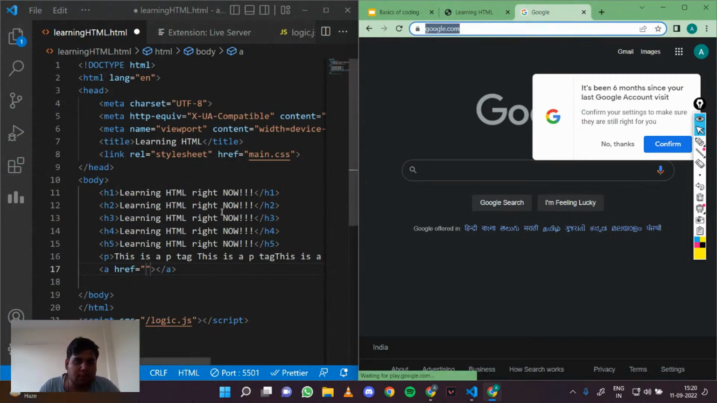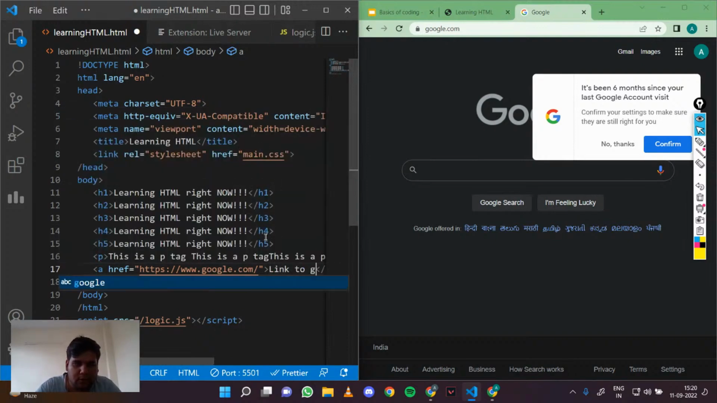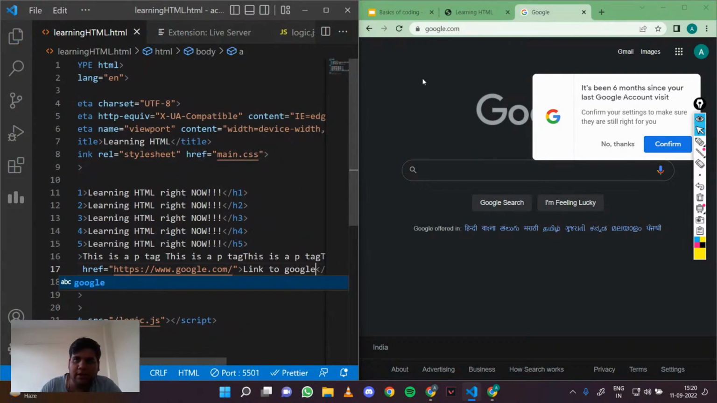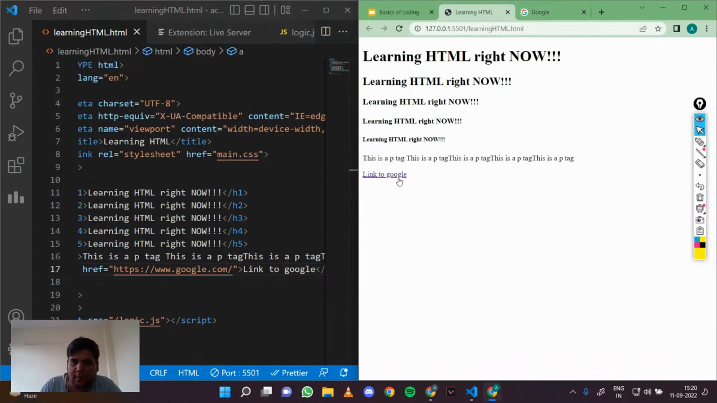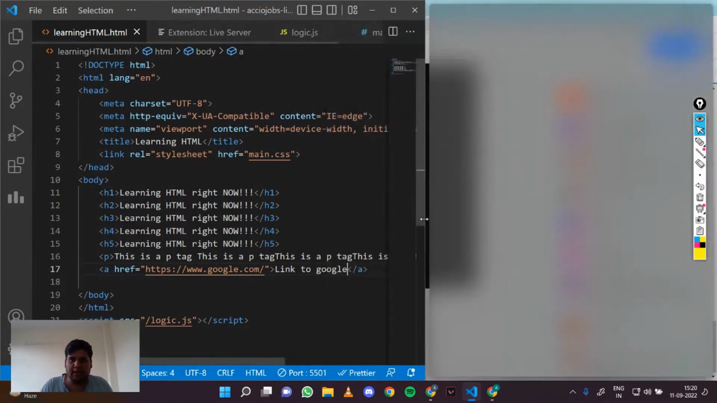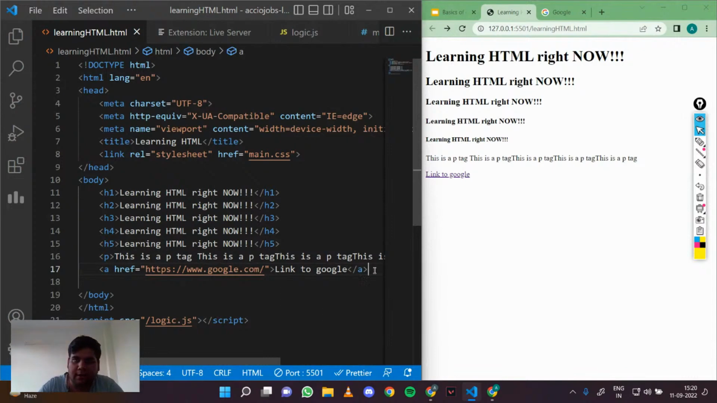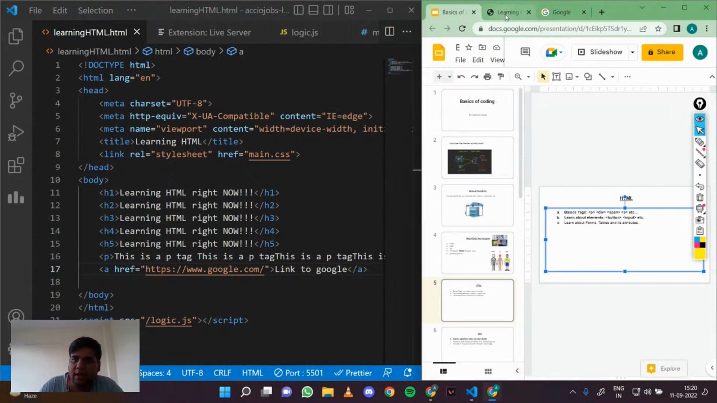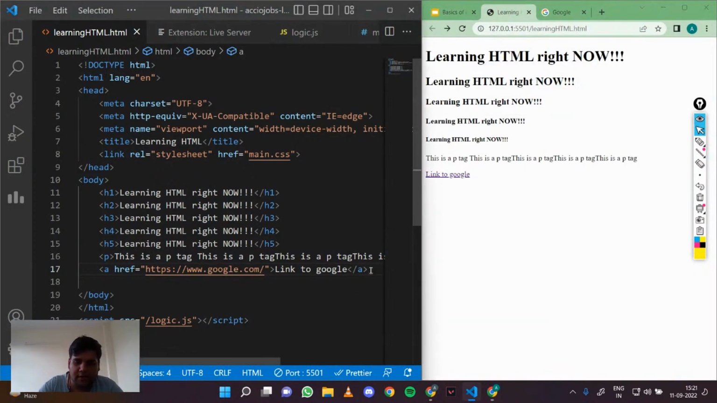Okay, cool. If I do this and link to Google, what happens is if I click this now, I will get redirected to Google. So this is basically your a tag, the anchor tag. It helps in redirecting to another page. And then we have the most important ones, that is div and span.